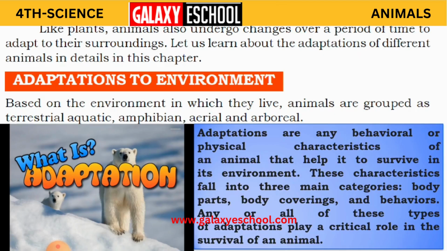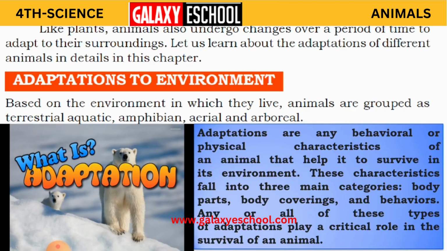So children, even plants, we have terrestrial plants and we have aquatic plants. So even plants have adapted according to their surroundings. We have discussed plants, and animals also have undergone so many changes and adapted themselves to their particular surroundings.